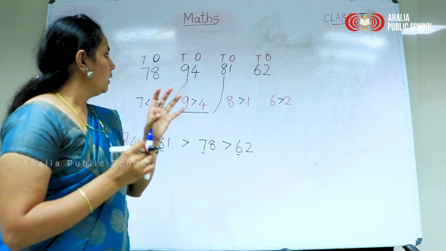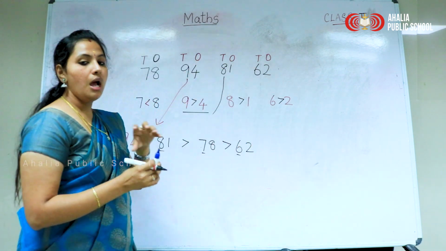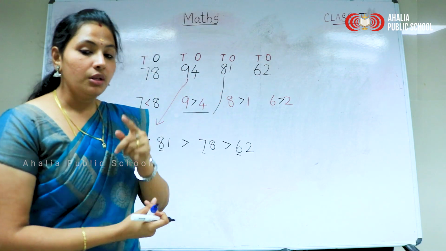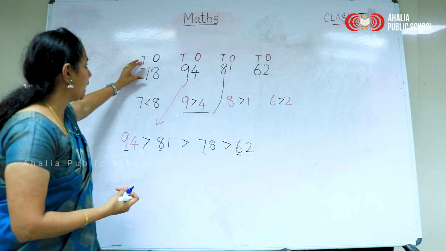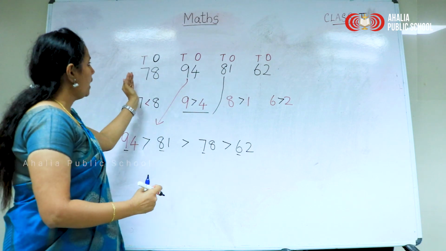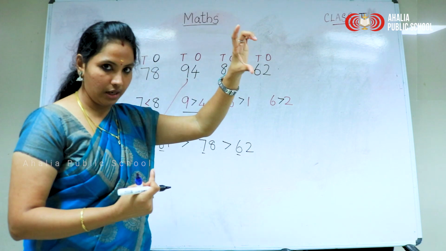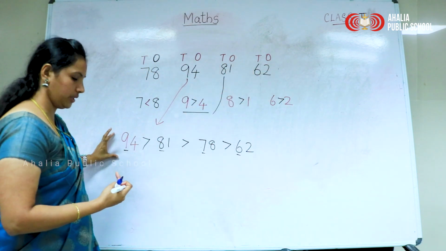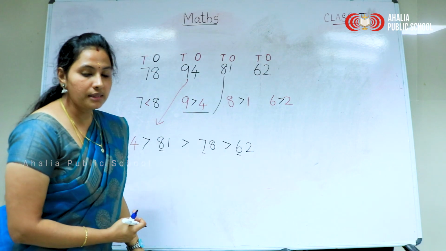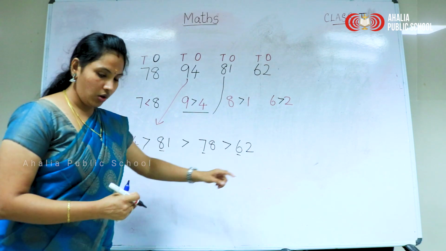So if we are given a set of four two-digit numbers, how will we find which is the greatest number? One by one like this, using the tens place value first. Compare the numbers in the tens place first, and whichever is the greatest, you have to write first. Okay, like this we get the numbers ordered in descending order.